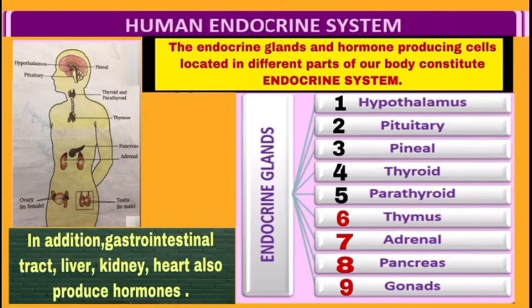All of them secrete hormones. Note, the gastrointestinal tract, liver, kidney and heart also have certain cells which produce hormones. Let us study them in detail. In this video, we will study endocrine glands 1 to 6, from hypothalamus to thymus, and the rest we will complete in the next video.